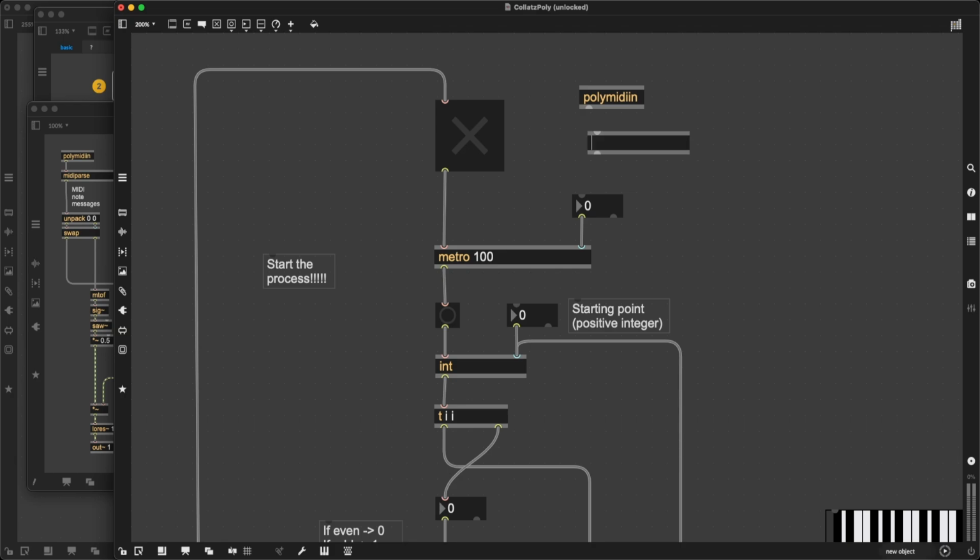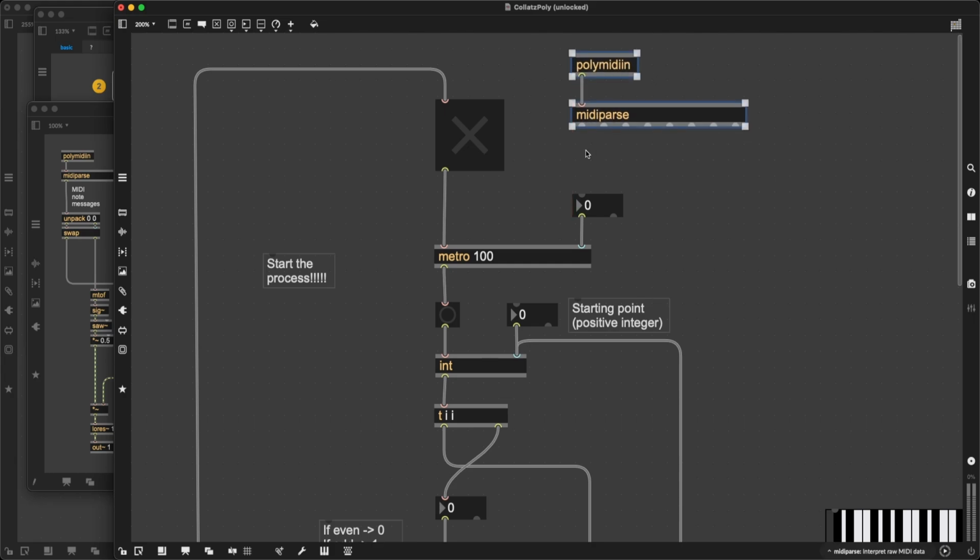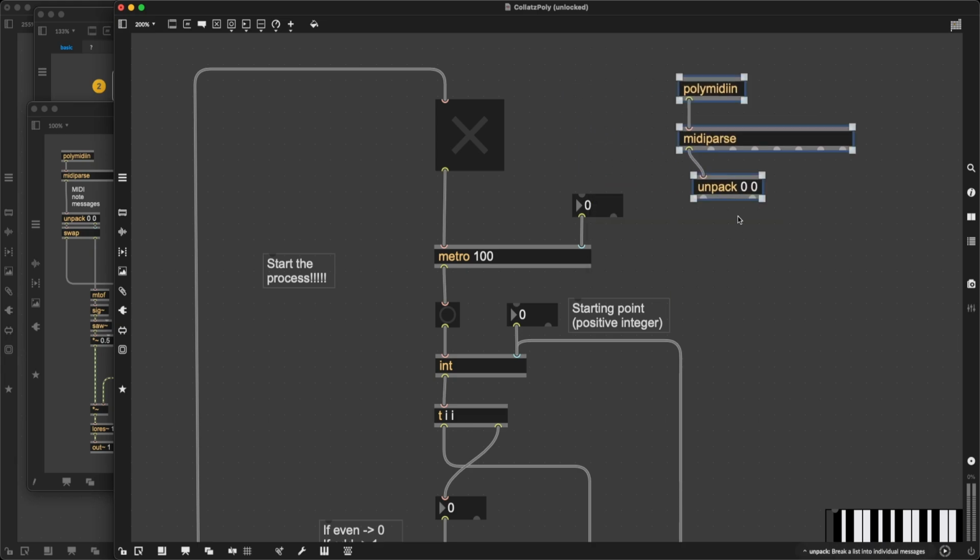After Poly MIDI in, I need MIDI parse to make sense of this MIDI event message my Poly object is going to receive. And this object's a bit intimidating, but look at the first outlet. The note on and note off. This is all we need. It's going to have the note number and it's going to have the velocity. And we only need the note number, so I can unpack 0 0. I can separate this list into 2 numbers, and the first one is going to be the note name.